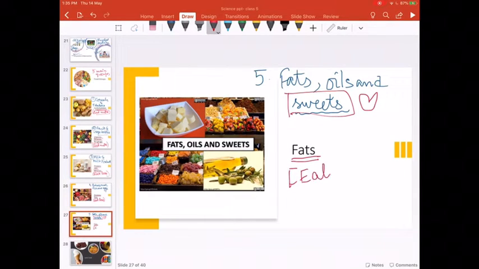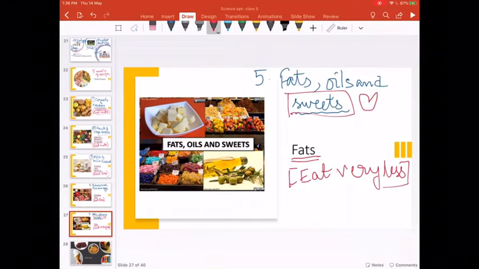No, we must eat them very less. I'm sad to know this. I love sweets. And this one only has to be eaten very less.